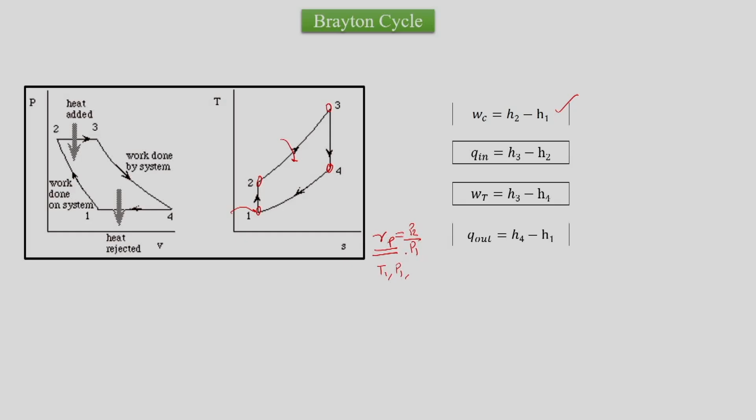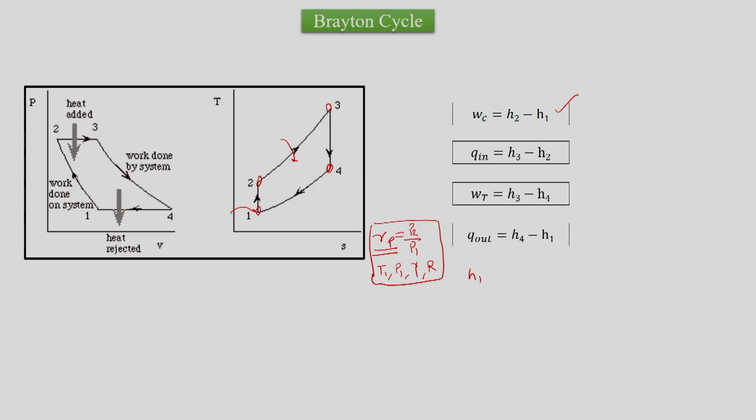We also know the working medium for the Brayton cycle. So we know gamma, we know R for the gas. All these quantities will be known to us for the Brayton cycle. Knowing this, we practically know H1. Then we know P2 by P1, so we can calculate H2.